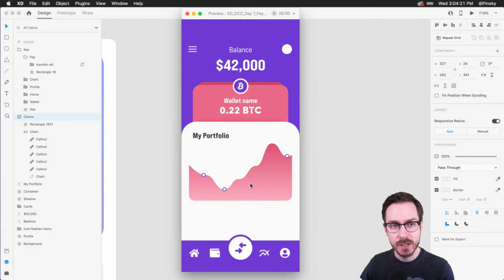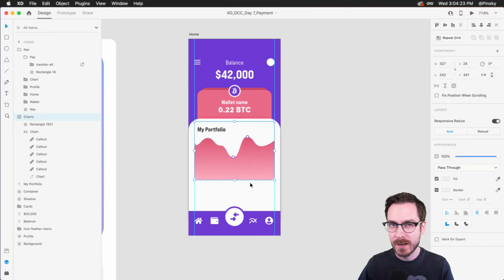Richard saying, any QR code payment animation? Probably not today. That sounds very complex, but Richard, I'm going to put you up to that task. Joshua was asking, I have a question. What's the most important part of the process of creating an interface? That is a big question. I would suggest bring that question on Friday during my masterclass when I have a little bit more time to answer it.